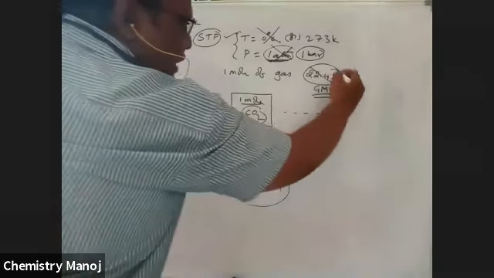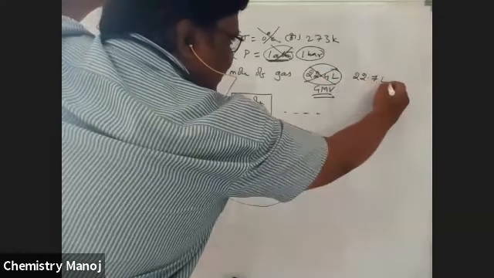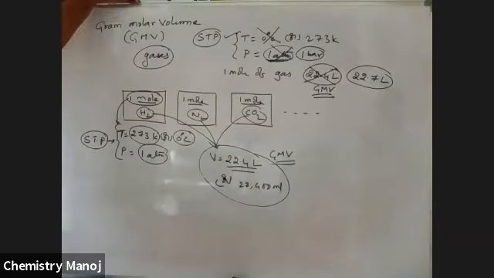Now the volume is not 22.4 liters, it is 22.7 liters. This is the latest gram molar volume at 1 bar pressure. So at 1 atmosphere pressure, it is 22.4 liters. At 1 bar pressure, it is 22.7 liters. But in calculations, we are going with 22.4. If particularly 1 bar is given, then the volume is taken as 22.7. Otherwise, if no value is given to you, we are going to take 22.4 liters. Very rarely is 1 bar used.